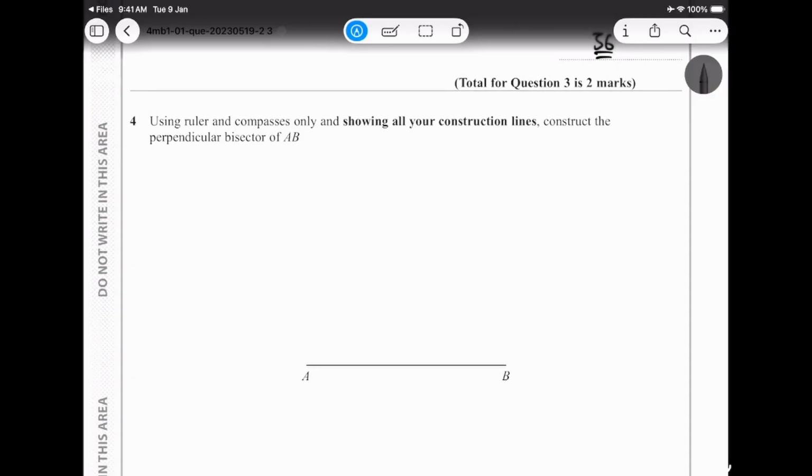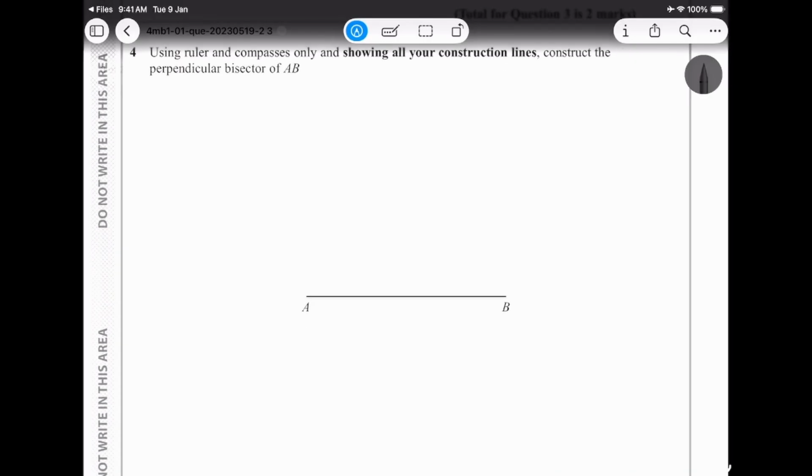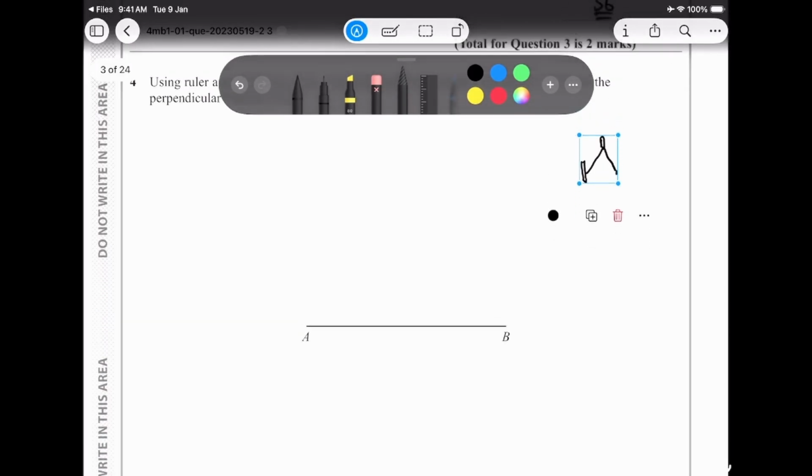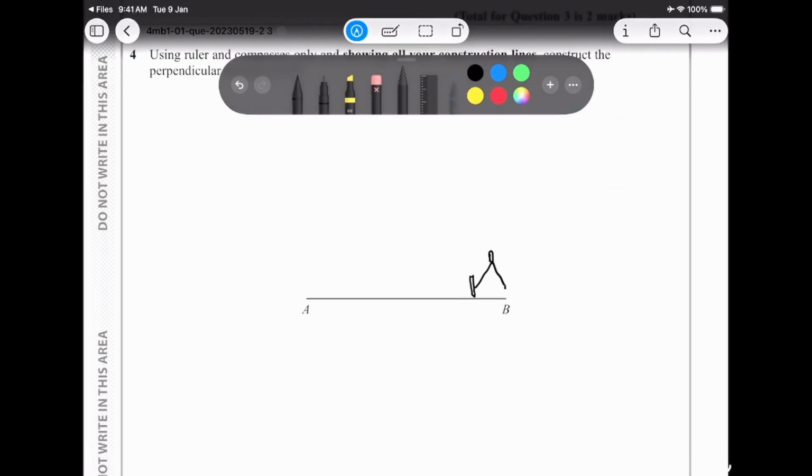Using a ruler or a compass, show all your construction lines, constructing a perpendicular bisector of AB. I don't have a protractor or anything, but I will tell you how to do a perpendicular bisector. Technically, let's say this is my makeshift compass, this is where my pencil is, and this is where my needle is. So what will I do? I take this compass of mine. Oh my god. Okay, I take this compass of mine.